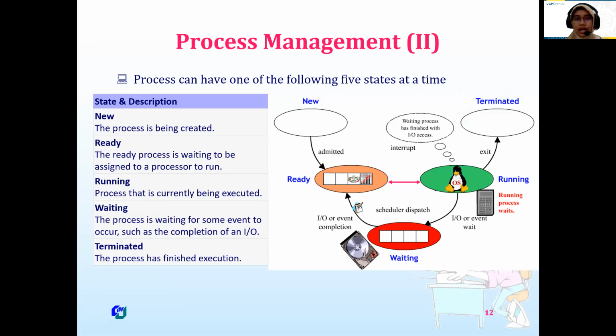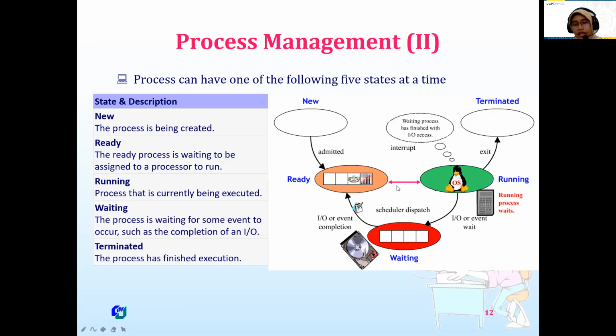So this is the five steps. A new process is being created, and then it is ready. A process is waiting to be run by the processor, and then running, it actually runs. The processor only runs one process at one time, but it looks like multitasking. So the operating system manages all of the processes one by one: running, waiting, and then terminated. For example, this is admitted, this is a new process, and then this is ready.